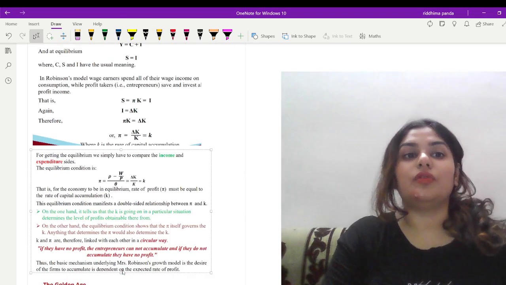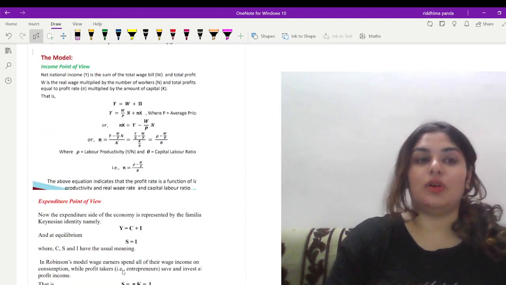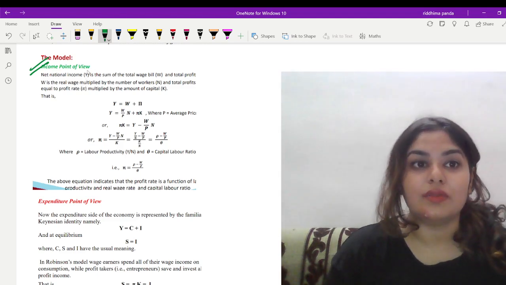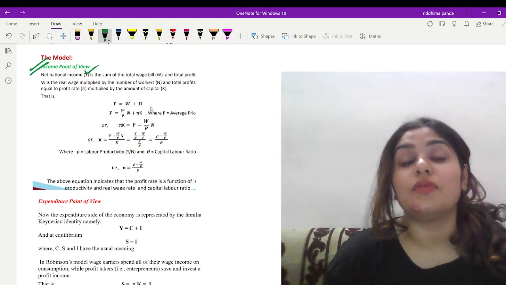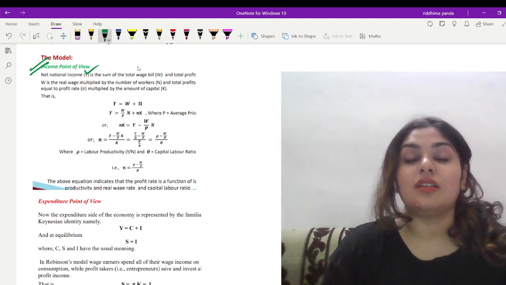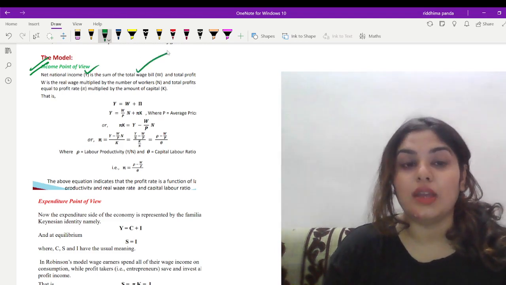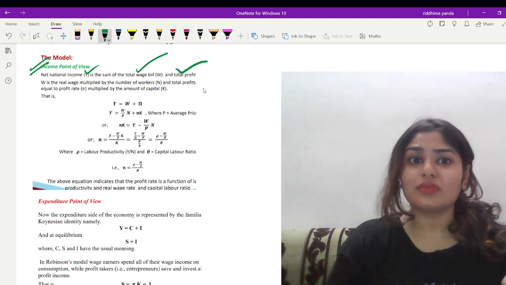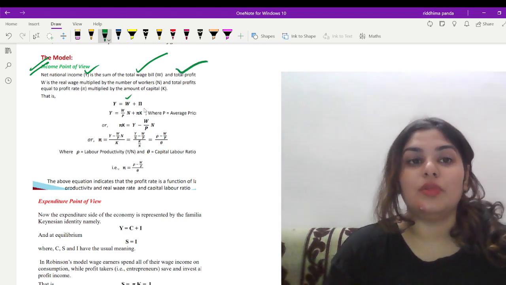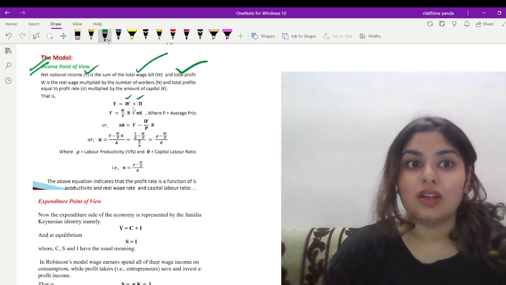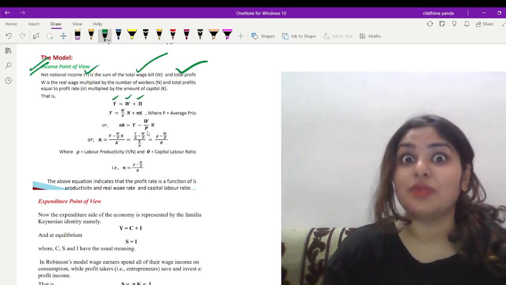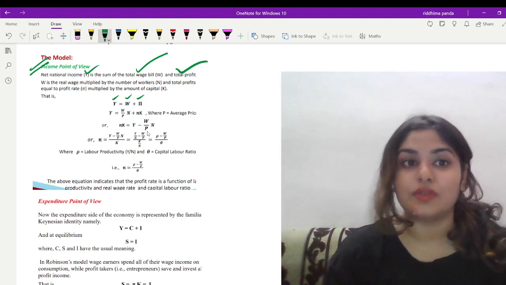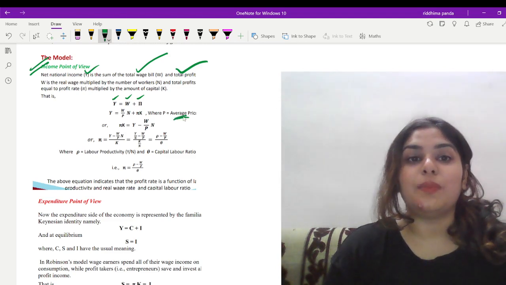Now let us quickly move to the model. Let us see what this model is about, right? So from the income point of view, let the national income be denoted by Y, and we know that Y is a function of, since we have labor, that is wage, and for capital, that is the firm, the total profit, right? That is our pi. So W is the wage and pi is the profit. Together it is our income, which is distributed between labor and capital, as we have assumed in the assumptions of the model. Now P is the average price.